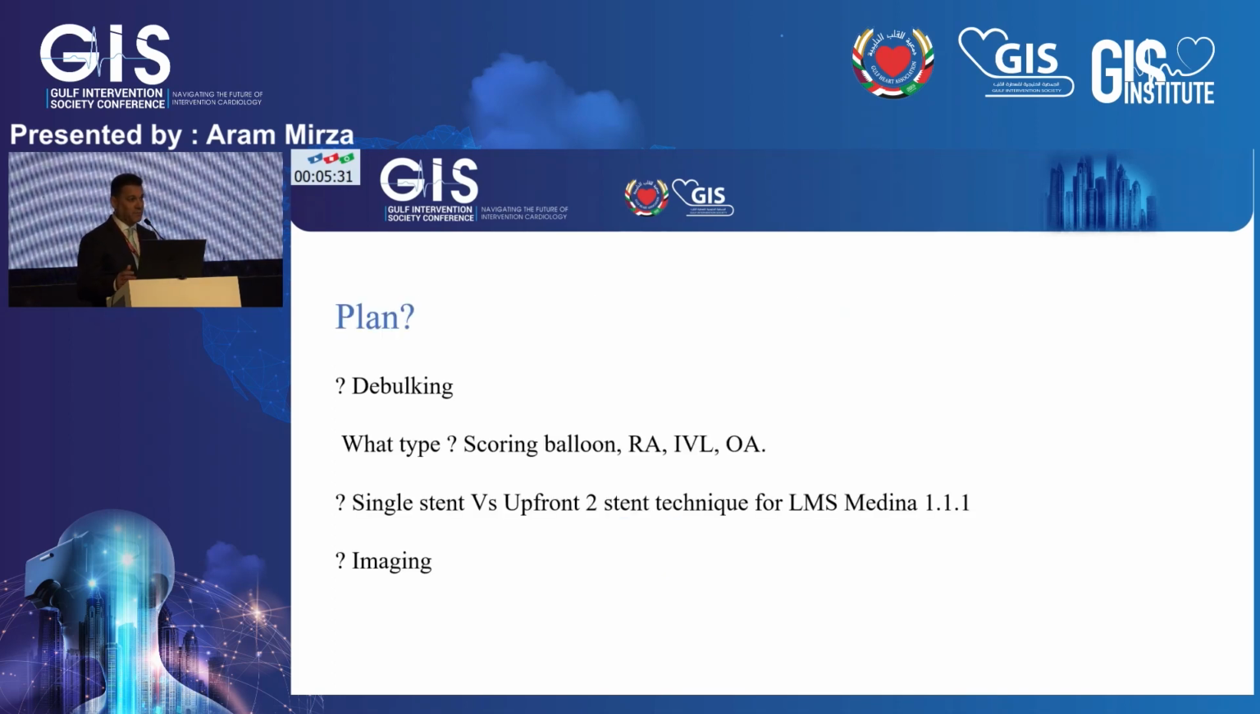So in this case, how do we plan for that? How do we do debulking? Because angiographically there is severe calcification in the LAD, and what type of scoring balloon, or rotational, IVL or orbital atherectomy? So planning an upfront two-stent strategy or single stent and provisional stenting, and what about the imaging?